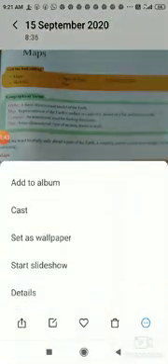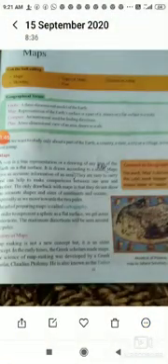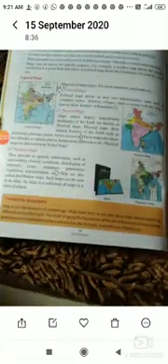The person who is preparing these maps is known as a cartographer, and the art of preparing maps is known as cartography. Now, the history of maps: it is not a nowadays invention, even in olden days people invented maps. Here is one scholar, Claudius Ptolemy. He is known as the father of cartography. So he prepared the map, and after that we are learning about the map.